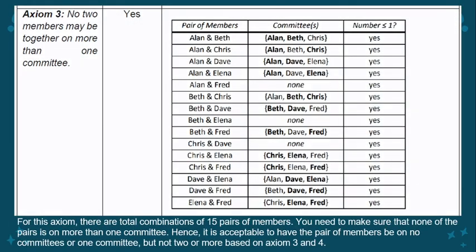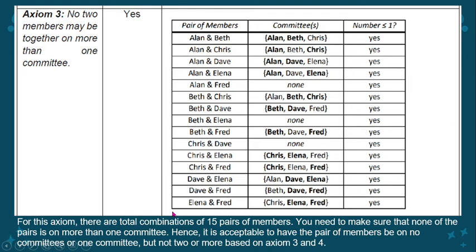For axiom 3, no two members may be together on more than one committee. So, here for this axiom, there are a total combination of 15 pairs of members. So, what you're going to do is you should make sure that none of the pairs is on more than one committee. So, kaya ito, isa-isang committee lang siya. So, nandun si Alan and Beth, isang committee lang. Si Alan and Chris, dun lang sa isang committee na yon.